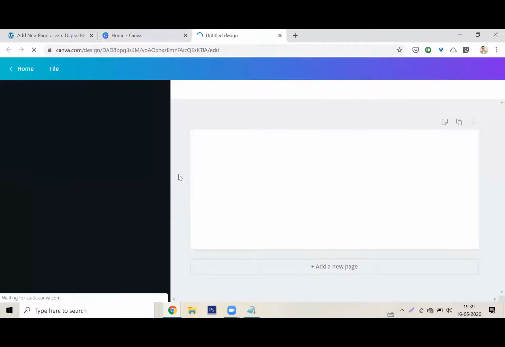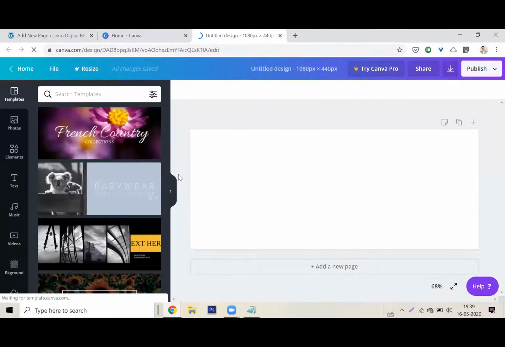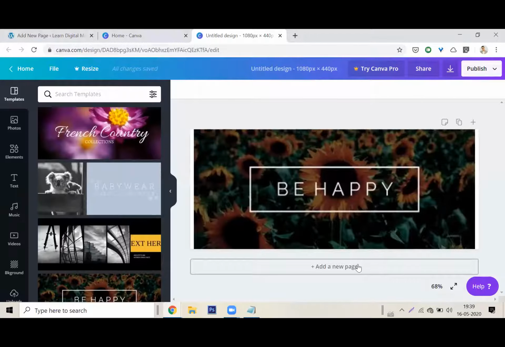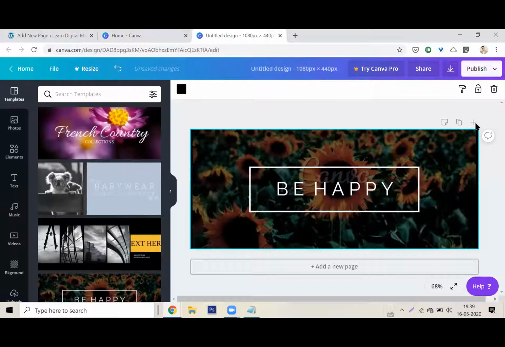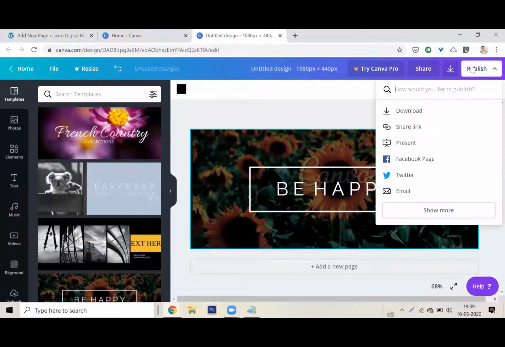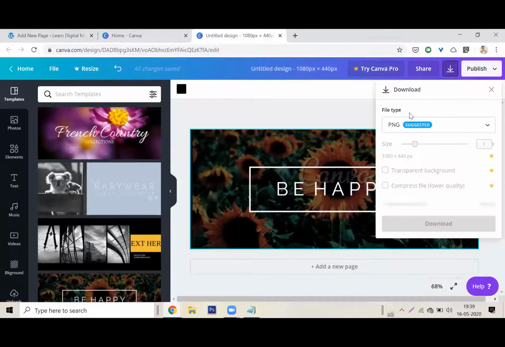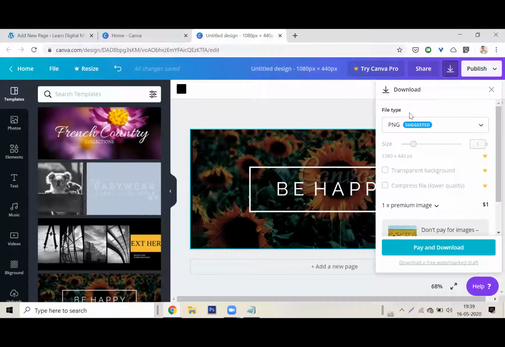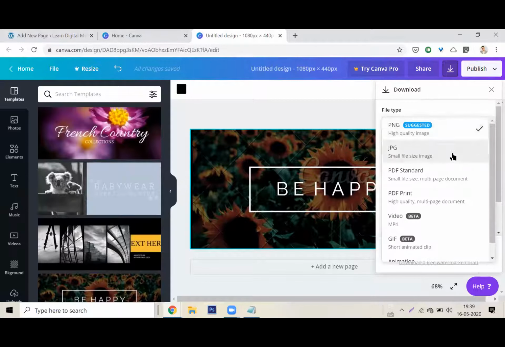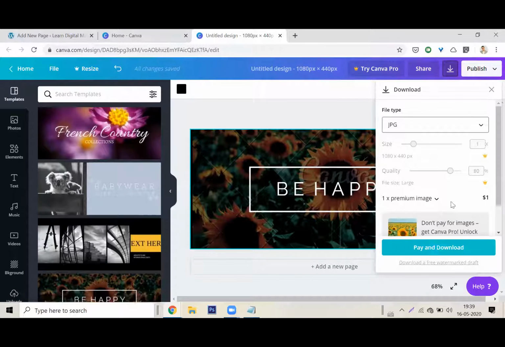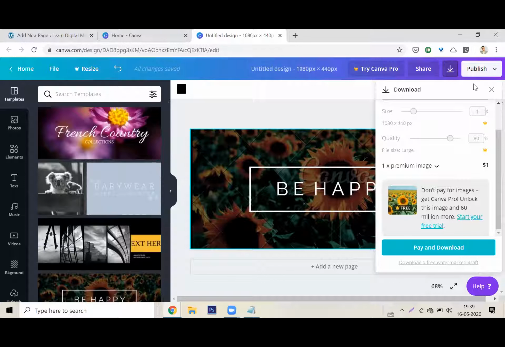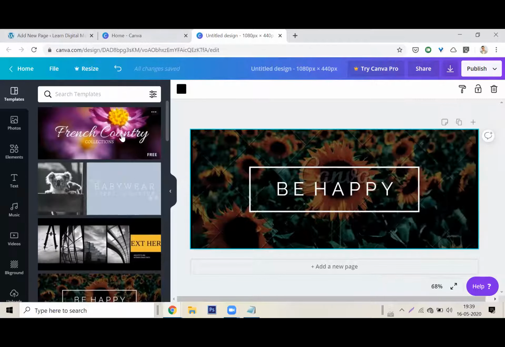You guys are familiar with Canva, right? It's one of the awesome things which is here. Wow, I like this. Everyone wants to be happy, right? Okay, so I'll create this, I'll publish it, and I'll download this image. Oh, why do you want me to pay? Oh my God, they want me to pay. Okay, so I can't use this image because this image is not a free image.